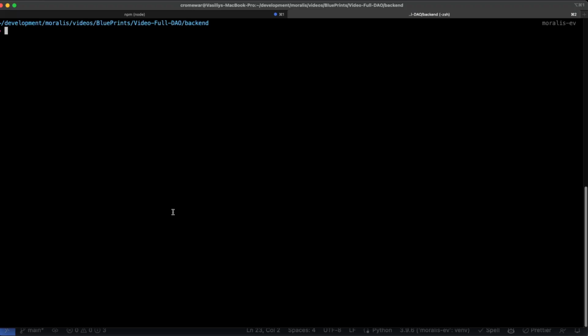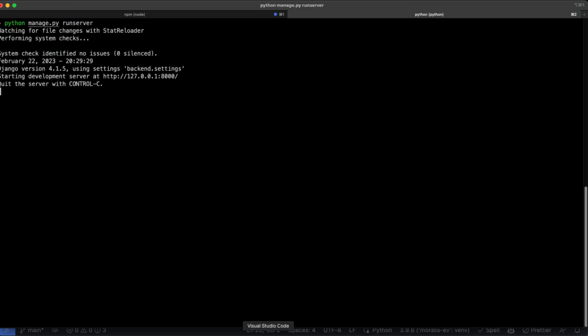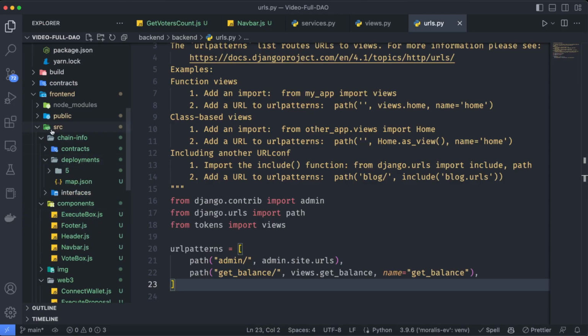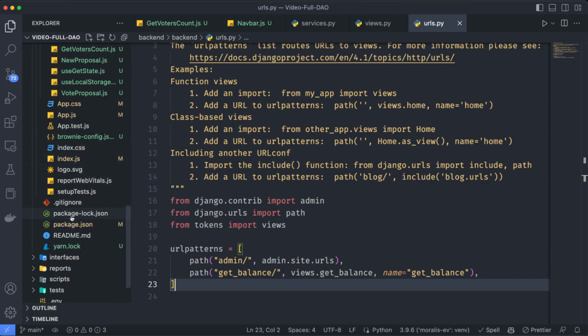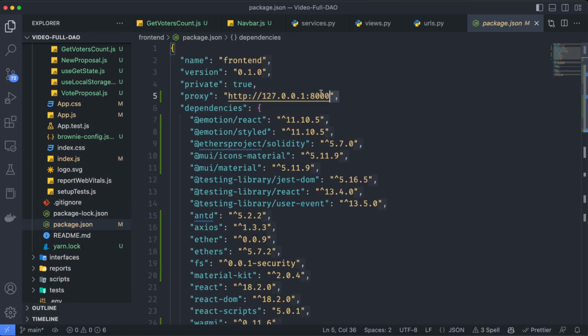So in the terminal, I'm going to run python manage.py runserver, and the only thing left I need is on the frontend, go to the package.json and add a proxy pointing to the address on which my server is running.